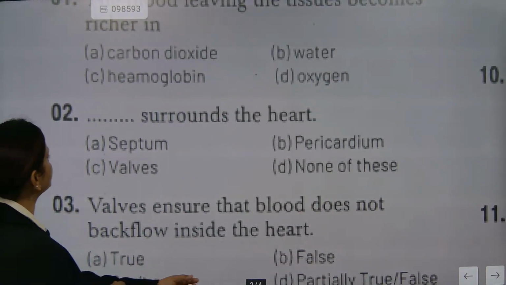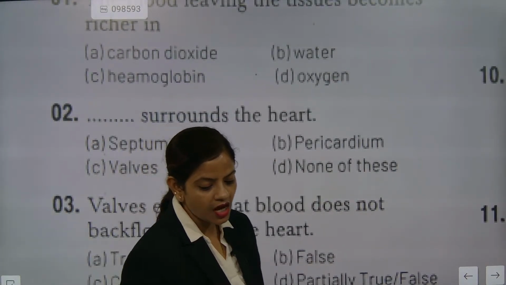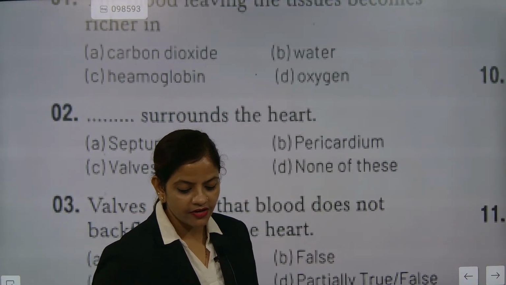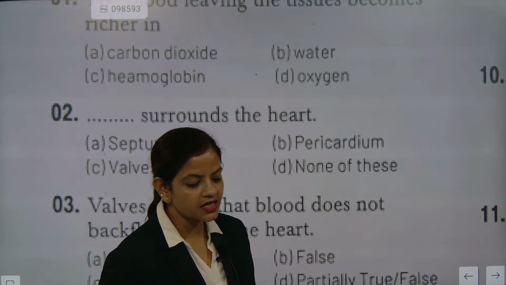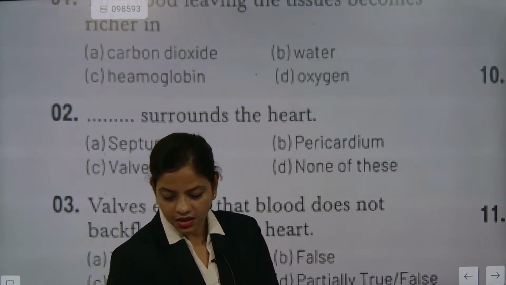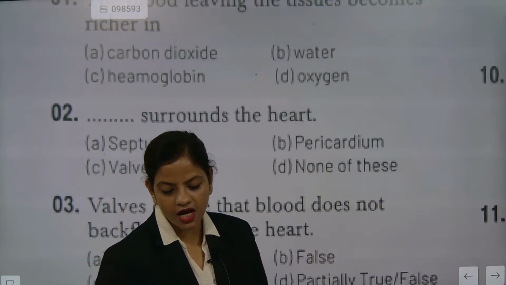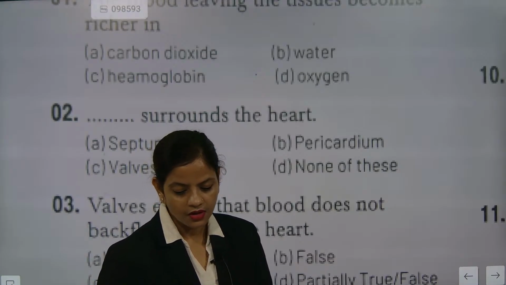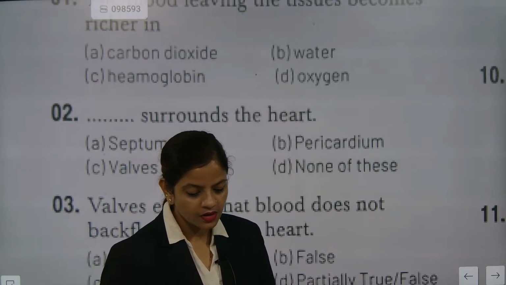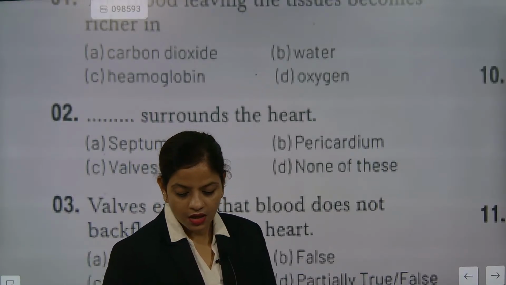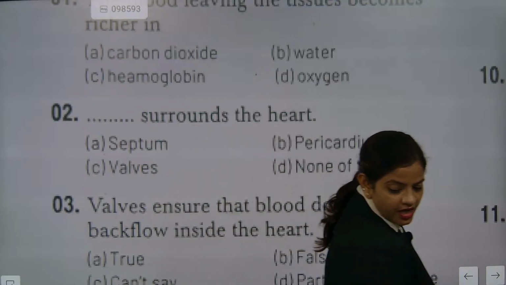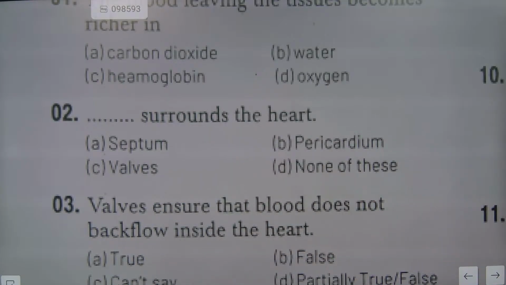Dash surrounds the heart. Come on, second answer, give fast. What surrounds the heart? What is the correct answer? Pericardium surrounds the heart. Absolutely correct. The pericardium is the muscle that is surrounding the heart.